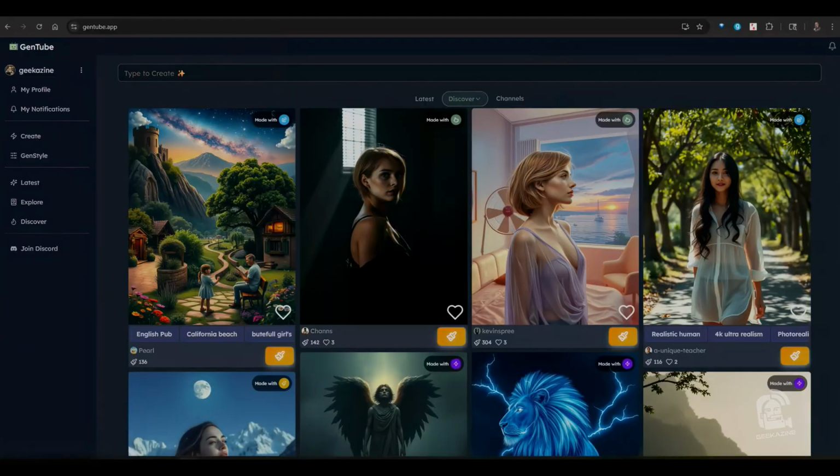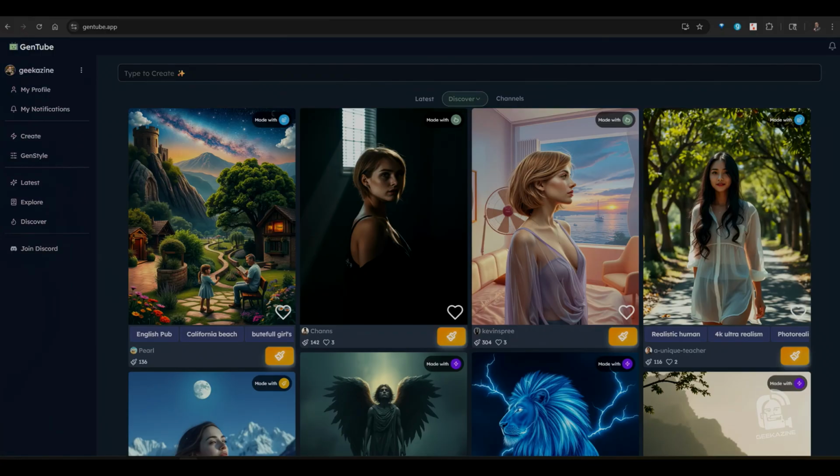One more thing, I might accidentally say GenTube.ai. I mean GenTube.App. There is a GenTube.ai, which is not related to GenTube.App. So keep that in mind when you are connecting to this service. With that, let's take a look at the website and see what you can do, and some really cool stuff here.